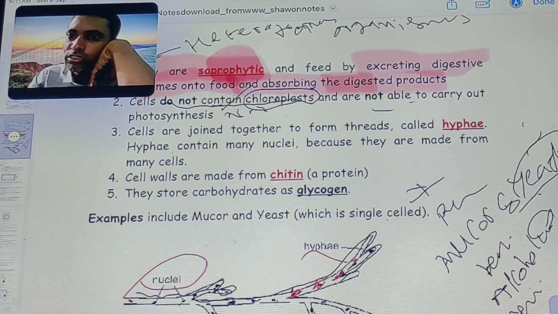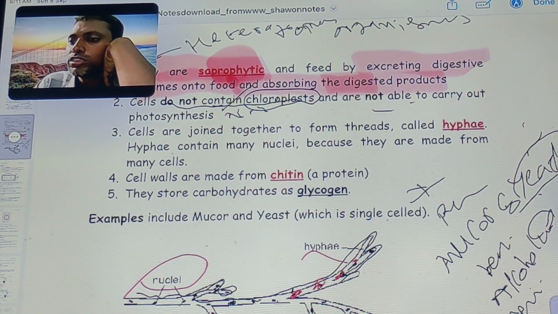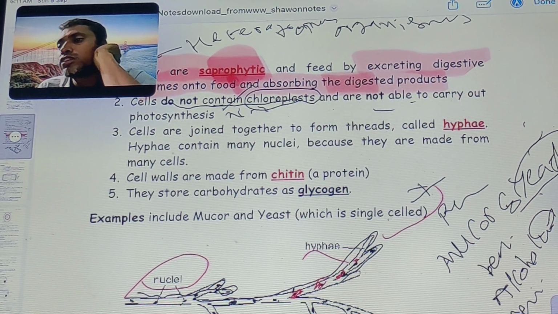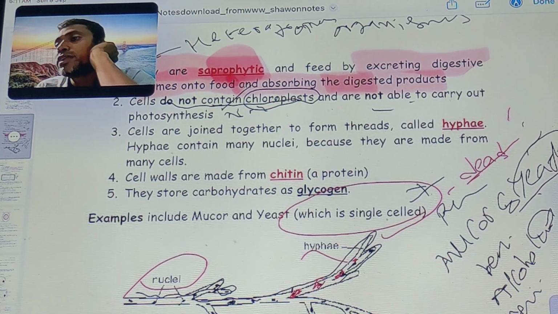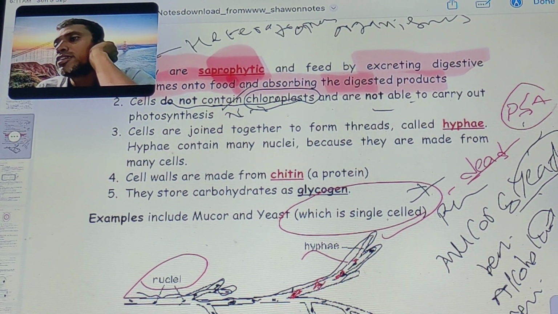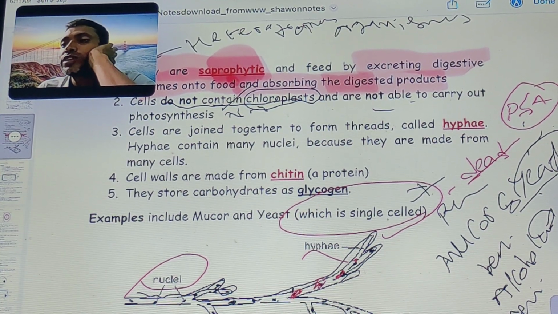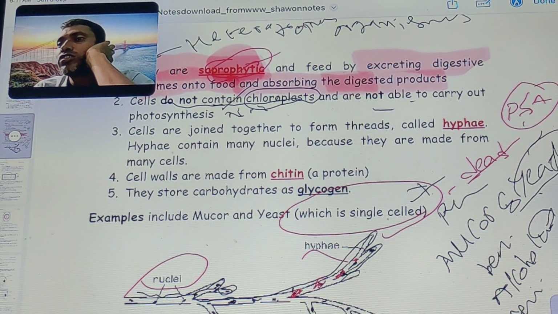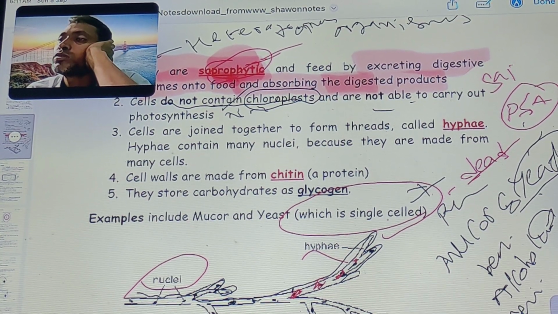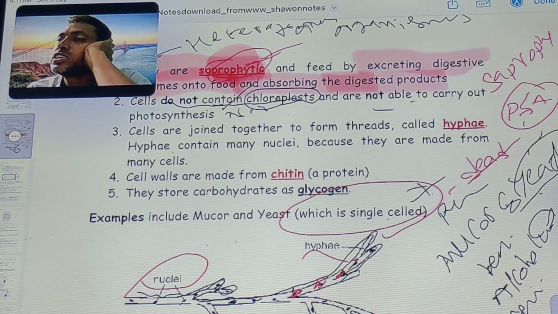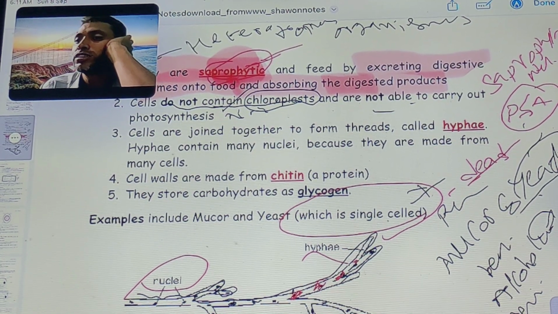They secrete enzymes and absorb food from dead plants and animal bodies. That way we call it saprophytic nutrition. Fungi show saprophytic nutrition.